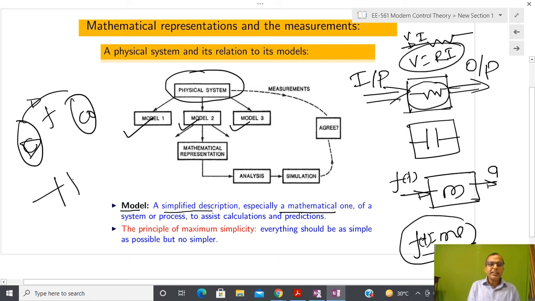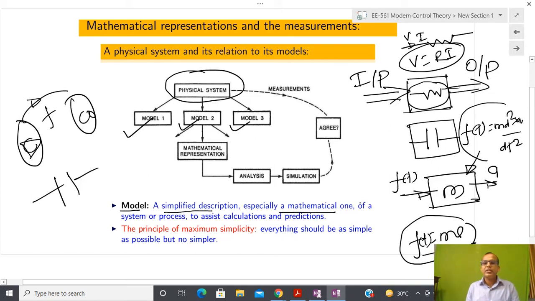Now suppose instead I take a capacitor, or the mass I took earlier: here F(t) is m d²x(t)/dt², assuming x(t) is twice differentiable in time. Now this system is governed by a differential equation. So a system might be represented in terms of discrete equations, differential equations, or probabilistic equations.